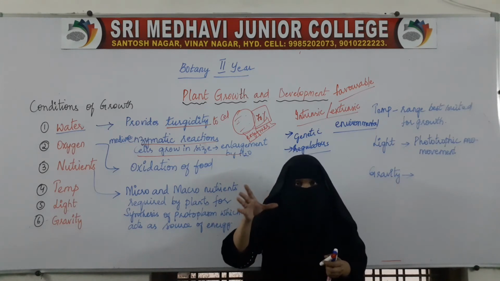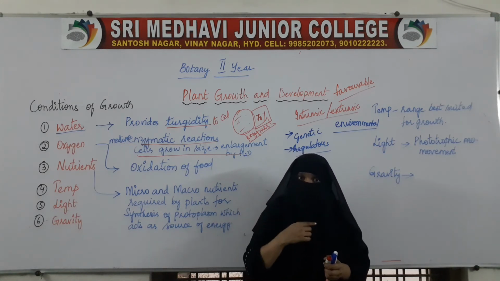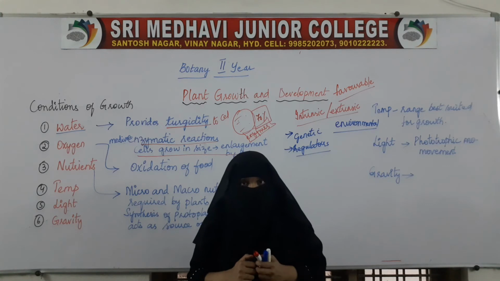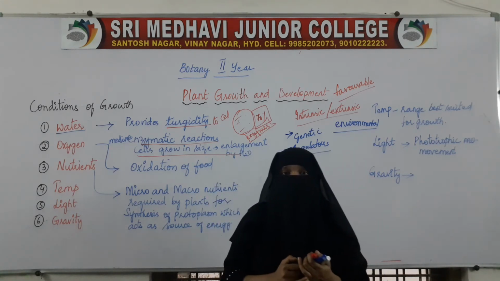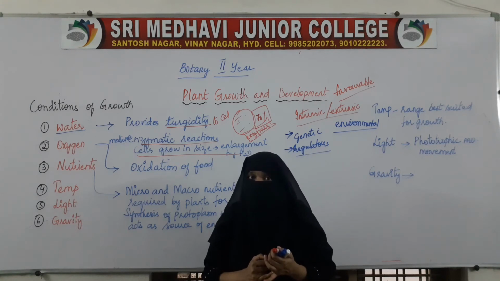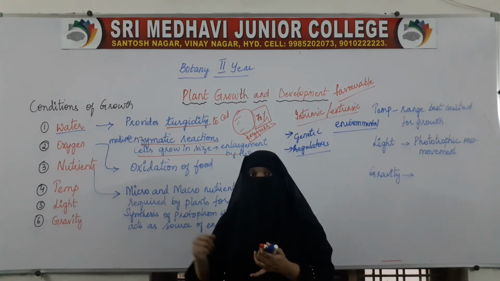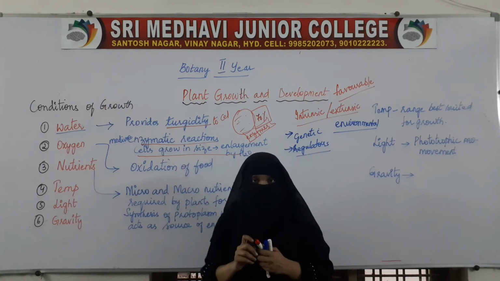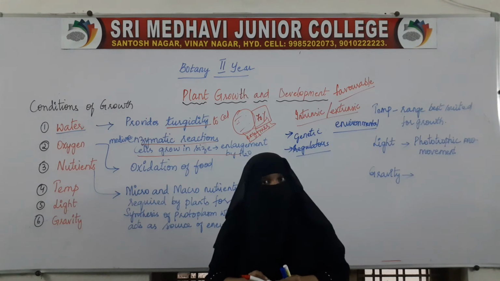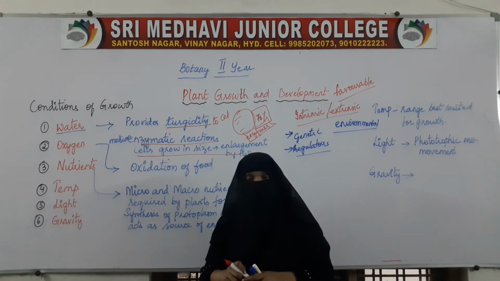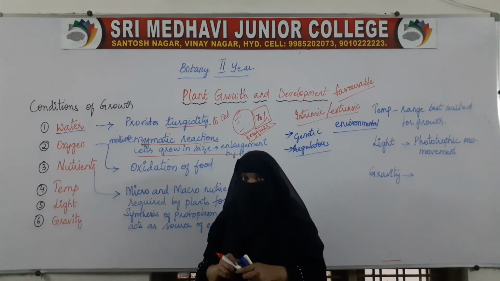So, for enlargement of the cell, for maintaining the turgidity, for keeping the medium for enzymatic reactions, water is essential. Water is one of the factors required for the growth of the plant. Without water, growth cannot take place.